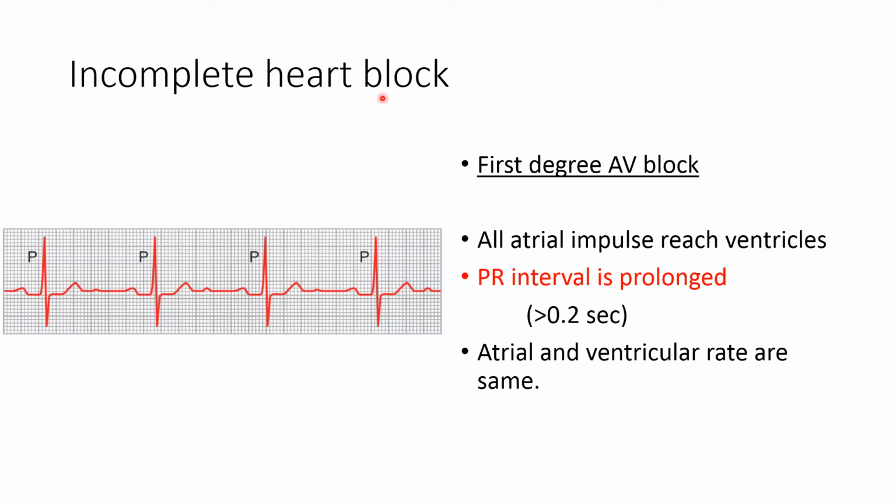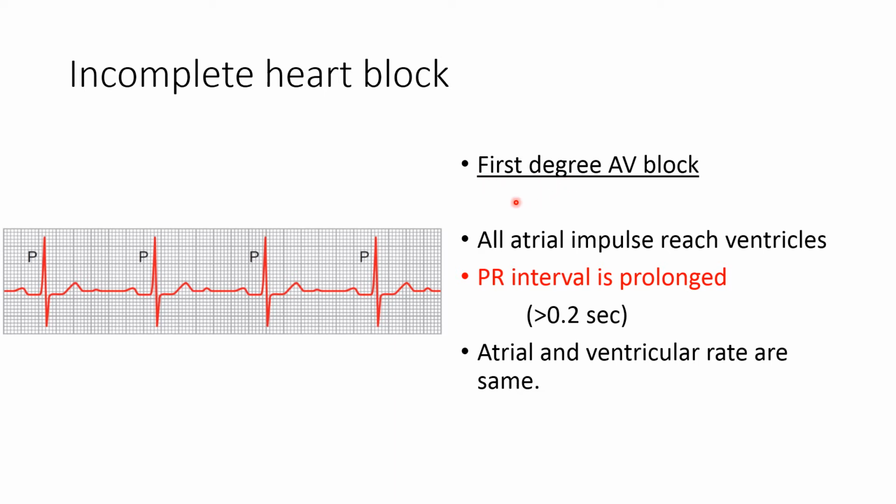Incomplete AV nodal block, or incomplete heart block. Now this incomplete AV nodal block can be further divided into two types: first degree AV block and second degree AV block. First of all, let's understand the first degree AV block.